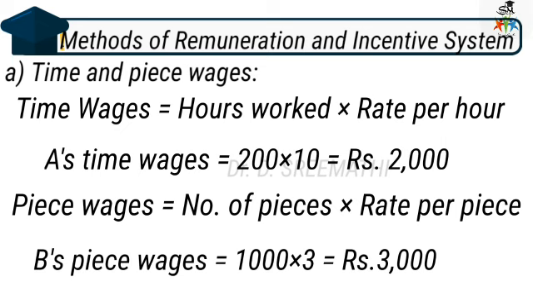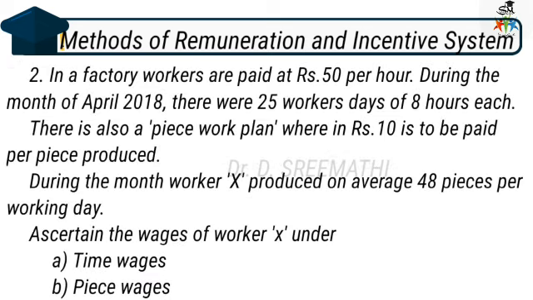Let us see another problem. In a factory, workers are paid at rupees 50 per hour. During the month of April 2018, there were 25 working days of 8 hours each. So in the month of April, there are 25 working days, and on each working day they worked 8 hours. There is also a piece work plan wherein rupees 10 is to be paid per piece produced.